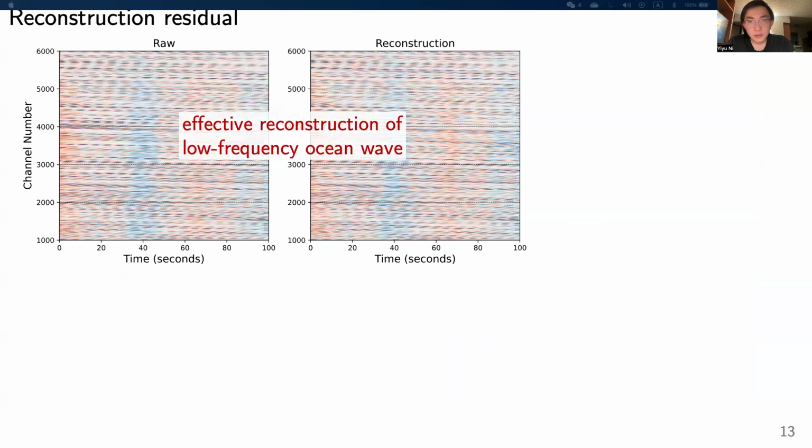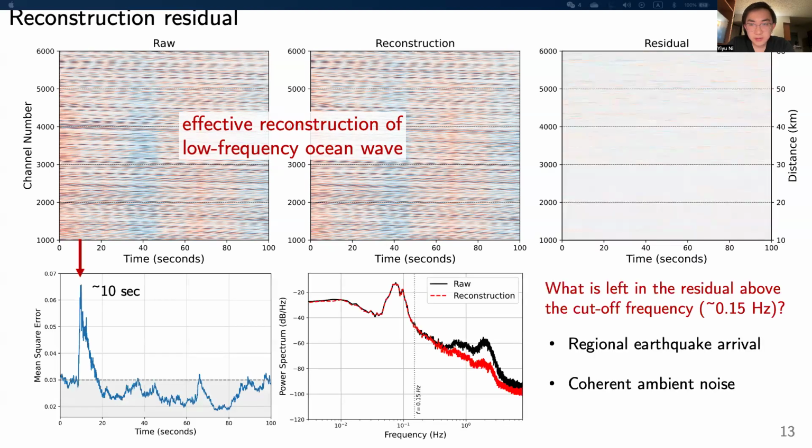Okay, so after the effective reconstruction of the ocean wave, now we are curious about the residual. When training the model, we use the mean square error as a loss function, and the optimizer will update the model so that the residual should be as small as possible. However, there are sometimes spikes in the loss function, for example, the jumps around 10 seconds here.